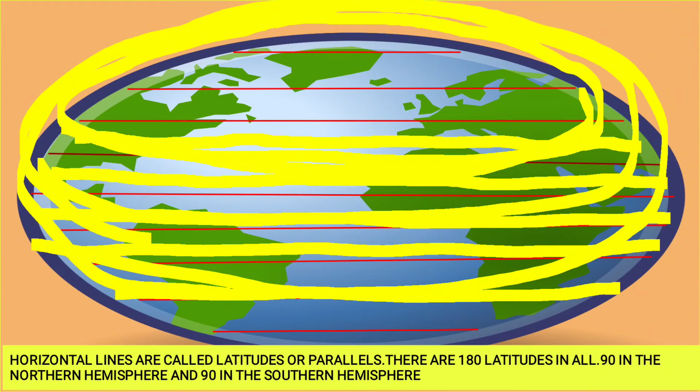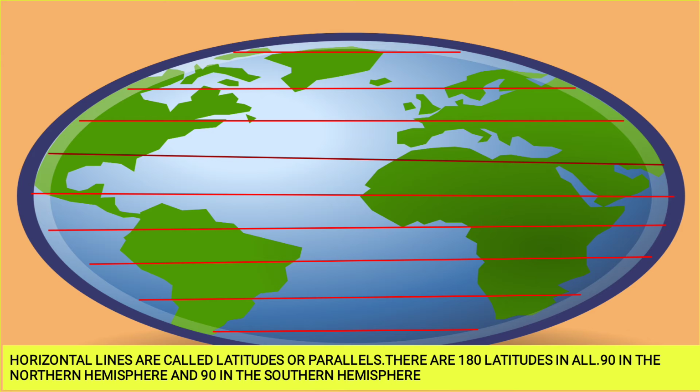So, what are these lines called, those which are running parallel around the earth? They are called latitudes. So all these parallel lines which are running around the earth are called latitudes. Which will be the biggest circle around the earth?